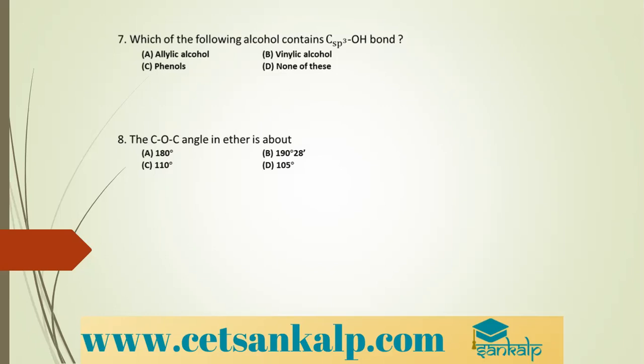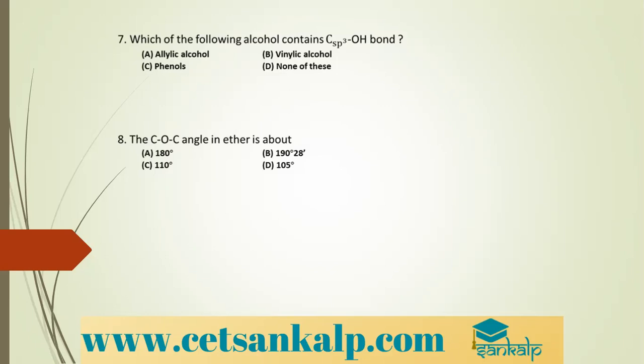Next, in alcohols, the oxygen of the OH group is attached to a carbon by a sigma bond formed by overlap of an sp3 hybridized orbital of carbon with sp3 hybridized orbital of oxygen. Yes. So in alcohols, the oxygen of the OH group is attached to a carbon by which bond? It is attached to a carbon by a sigma bond.